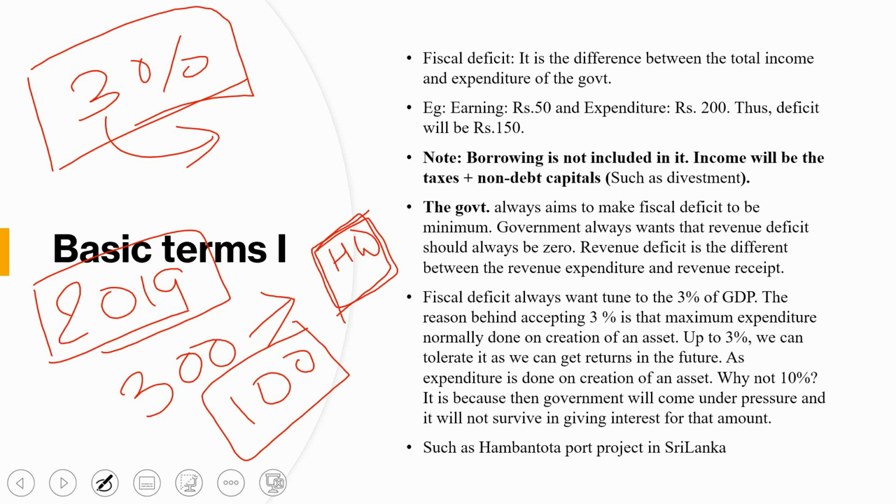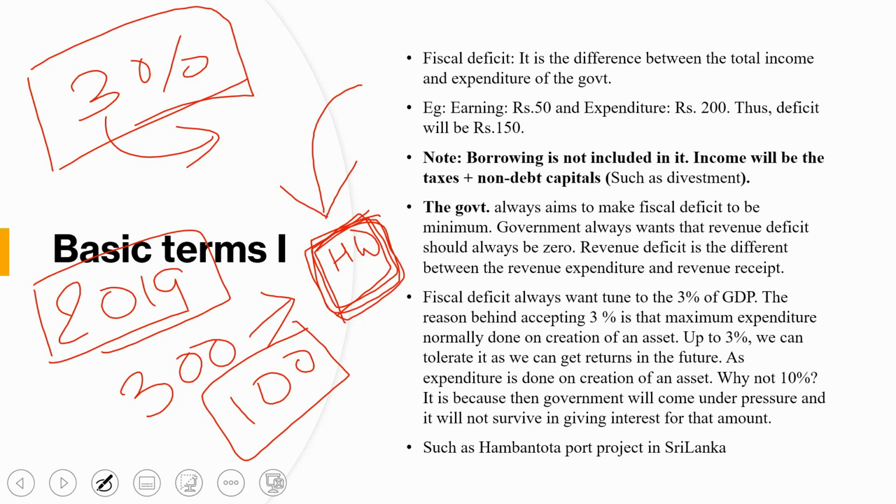What is happening? This highway is an expenditure of the government, but it is a creation of an asset. So at last this will return the money to the government in the form of taxes or toll taxes.